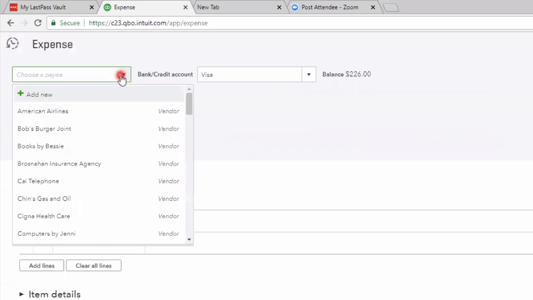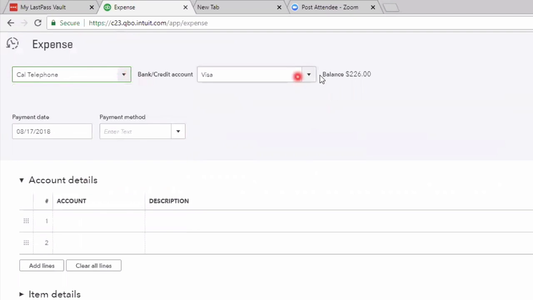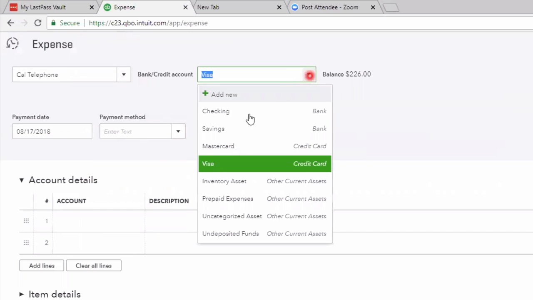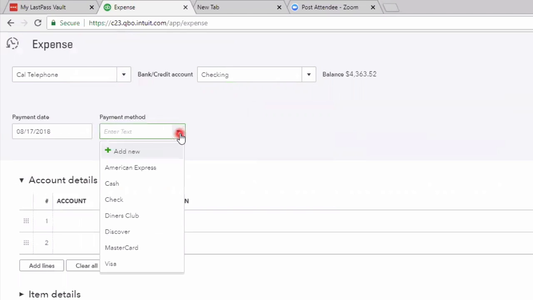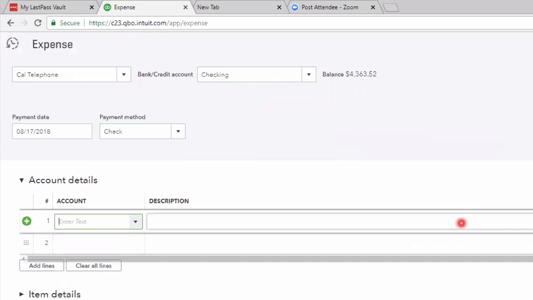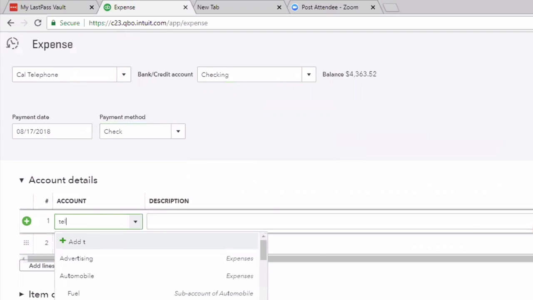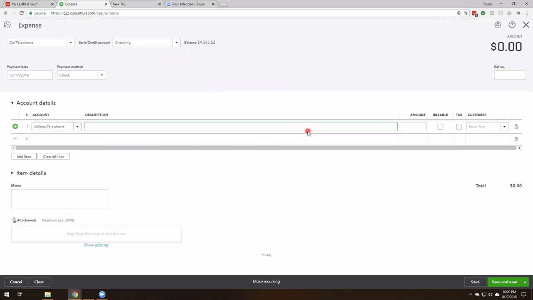So we're going to do something here. We're going to say we paid this telephone bill. We got this bill and we paid it, and this time we paid it from our checking account. Okay, and we're going to code it to telephone.